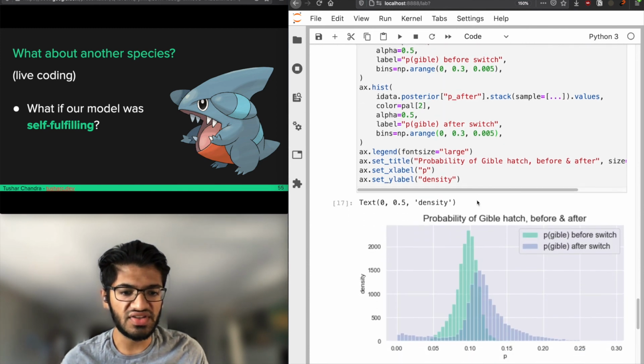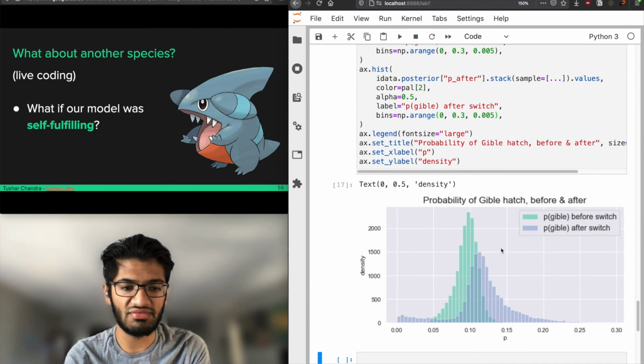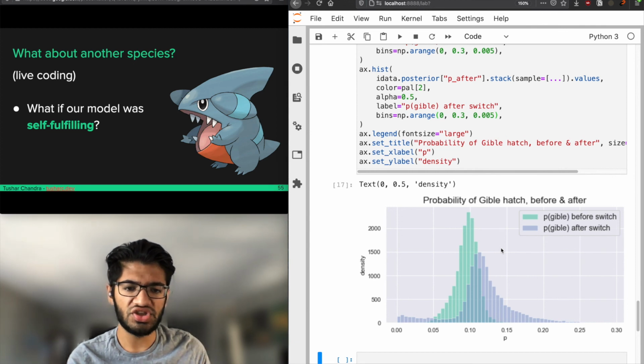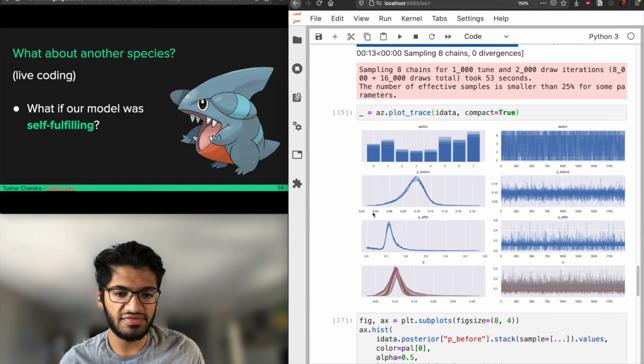If you look at this plot, you see that the histogram of probability before and the histogram of probability after are different, but almost entirely on top of each other. This plot shows that before the switch, we think there's a little bit less likelihood. After the switch, we think there's a little bit less likelihood, around 0.